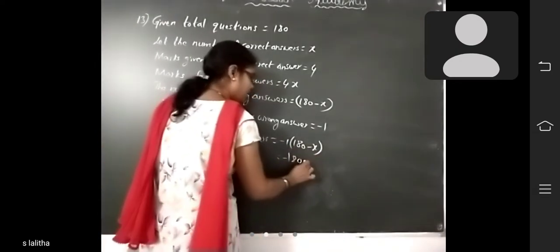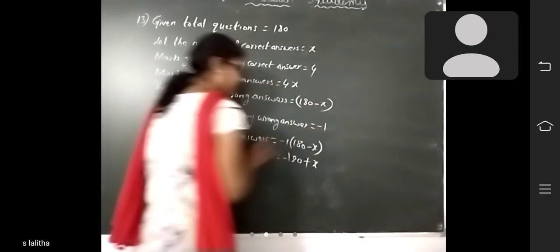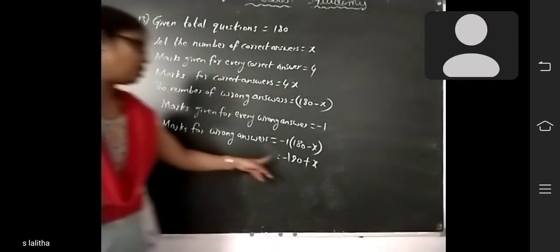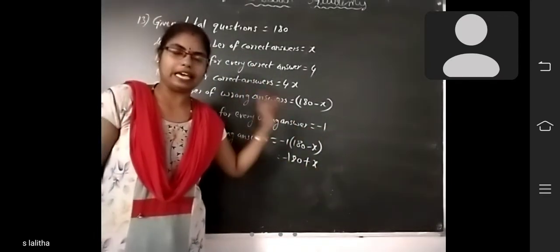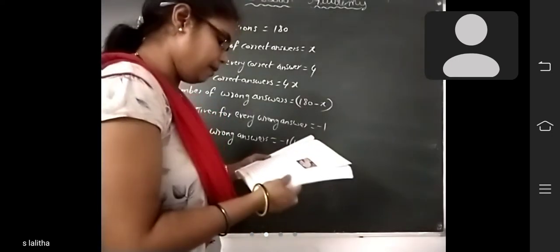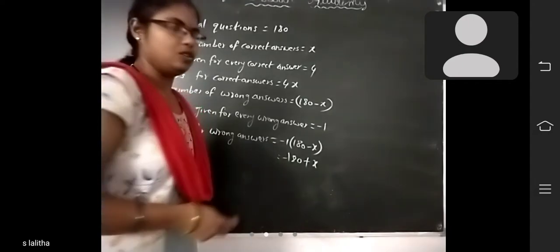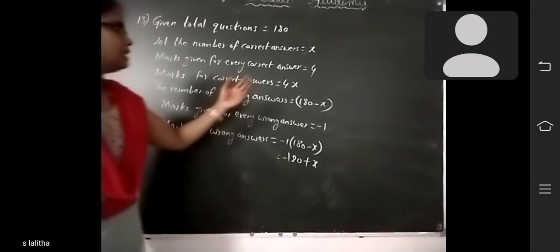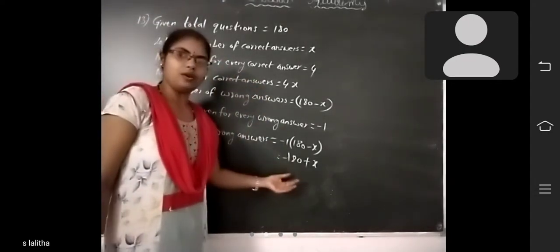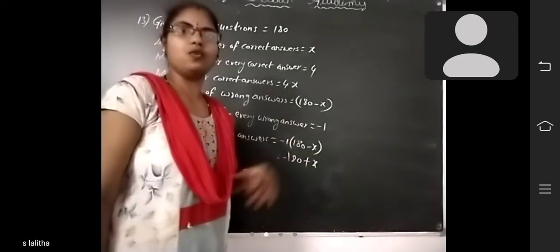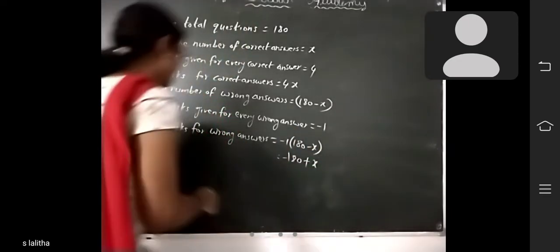Marks for wrong answers: -180 plus x. Next, what is given here? He scored 450 marks. So total marks for correct answers plus total marks for wrong answers is equal to how many marks? 450 marks he got. So by the problem,